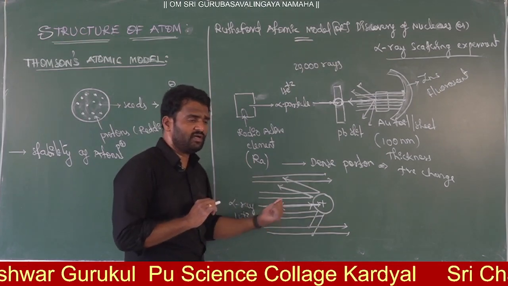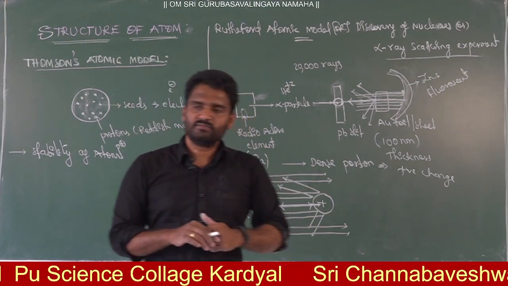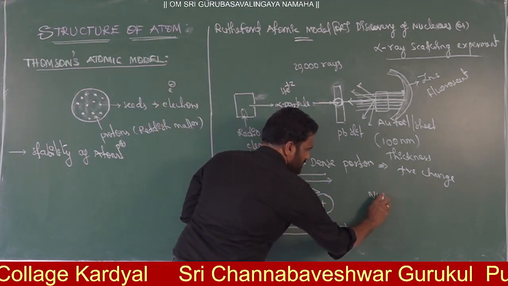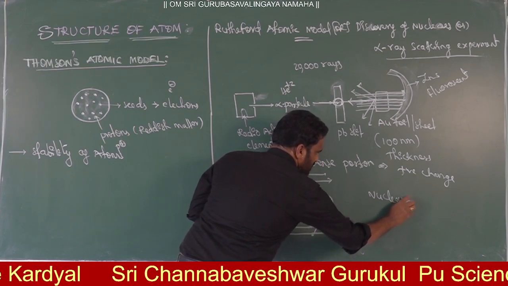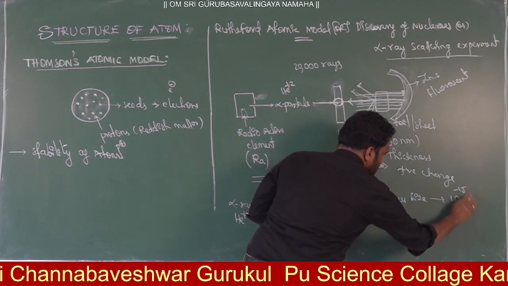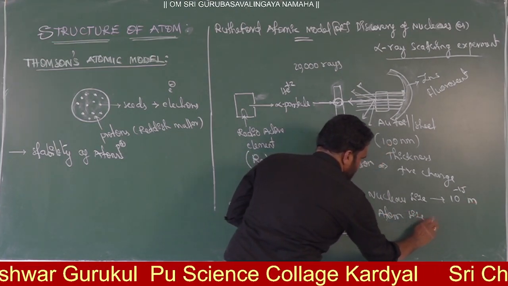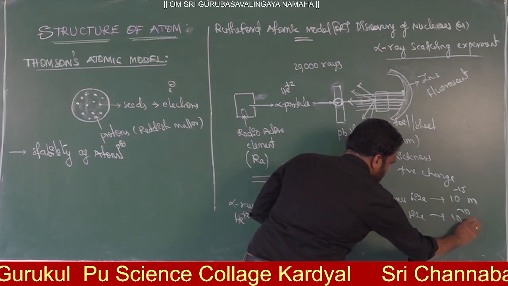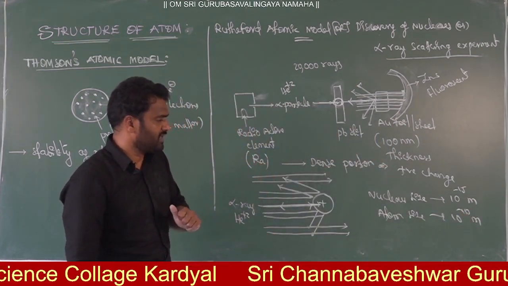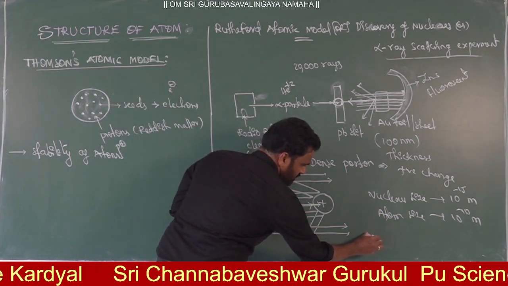Now if you talk about the nucleus and atom size, what is the atom size and what is the nucleus size? Nucleus size is 10 power minus 15 meters. Atom size is 10 power minus 10 meters. So what you can conclude here, according to Rutherford, let us assume there is one ball, a cricket ball.